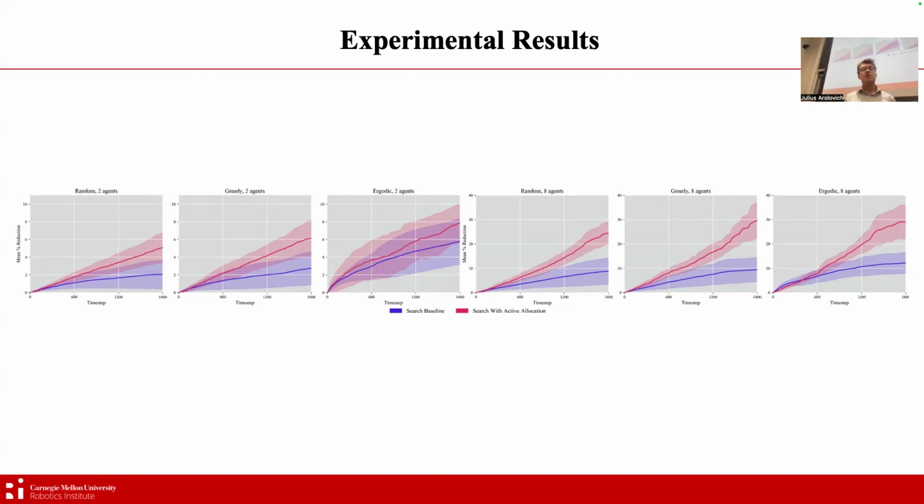When we compare the performance of a few baselines like weighted random walk or ergodic search or greedy search, we find that the active allocation significantly improves the performance of the methods, particularly in allowing agents to escape the local optima that they end up exhausting relatively quickly.